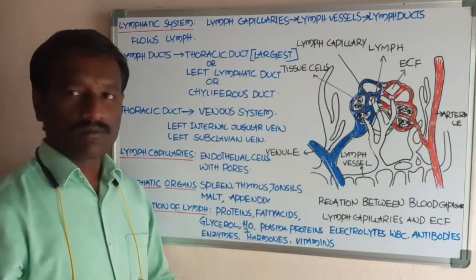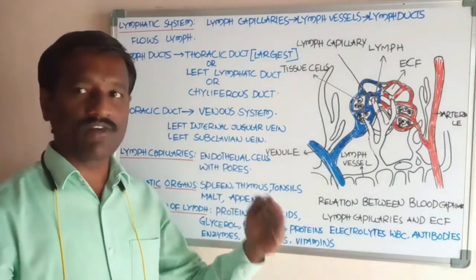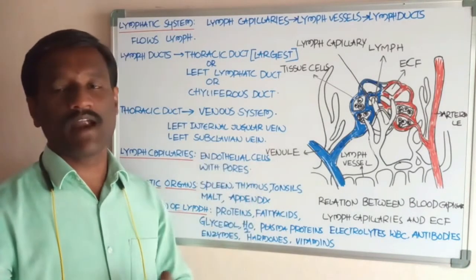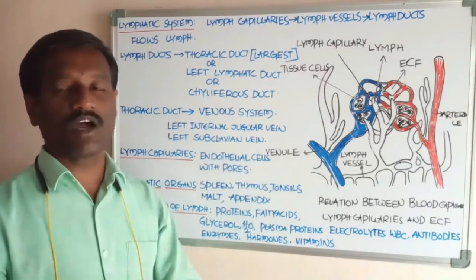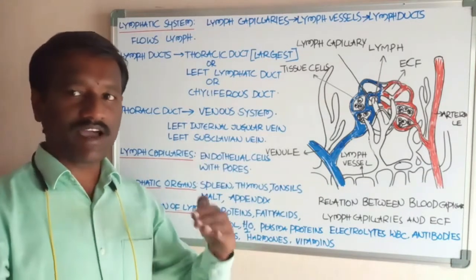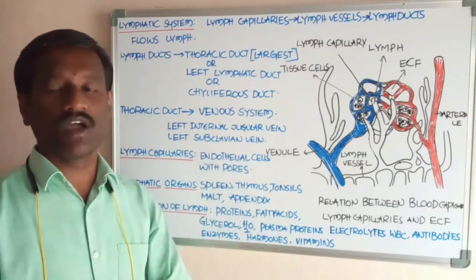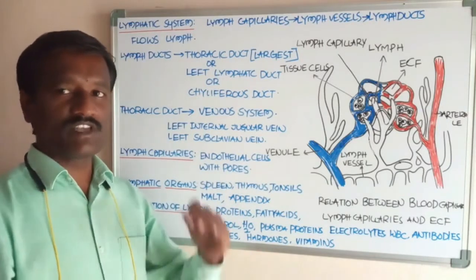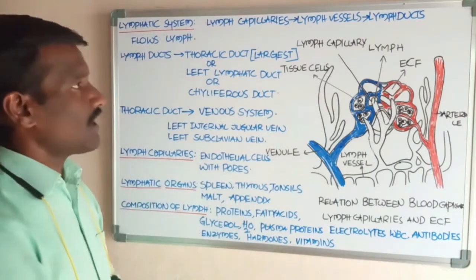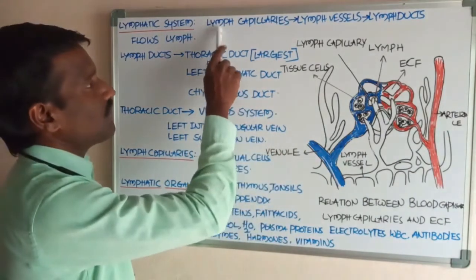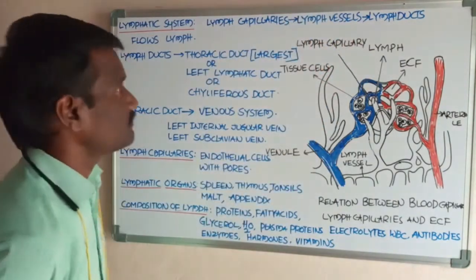In this way, the lymph is collected from the blood and finally drains back into the blood. Lymph is separated from the blood and finally added to the blood after being transported via the lymph capillaries, lymph vessels and lymph ducts.